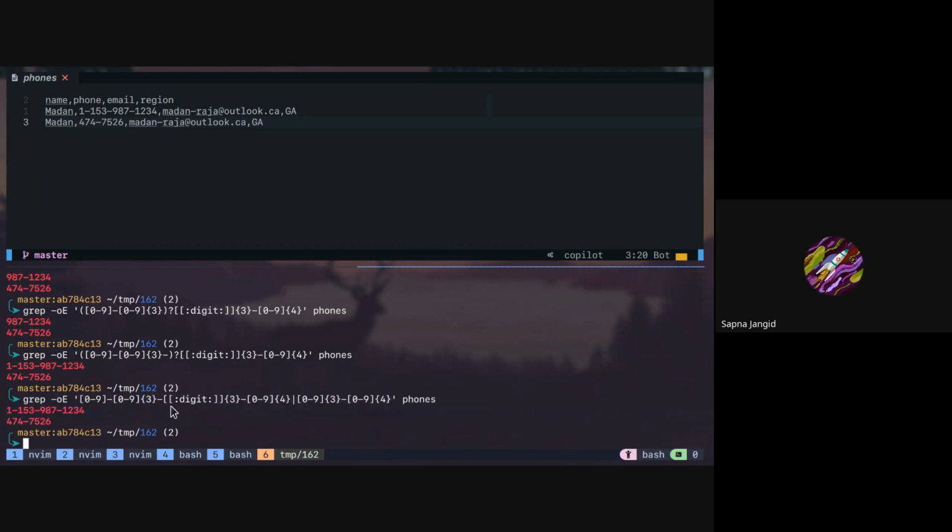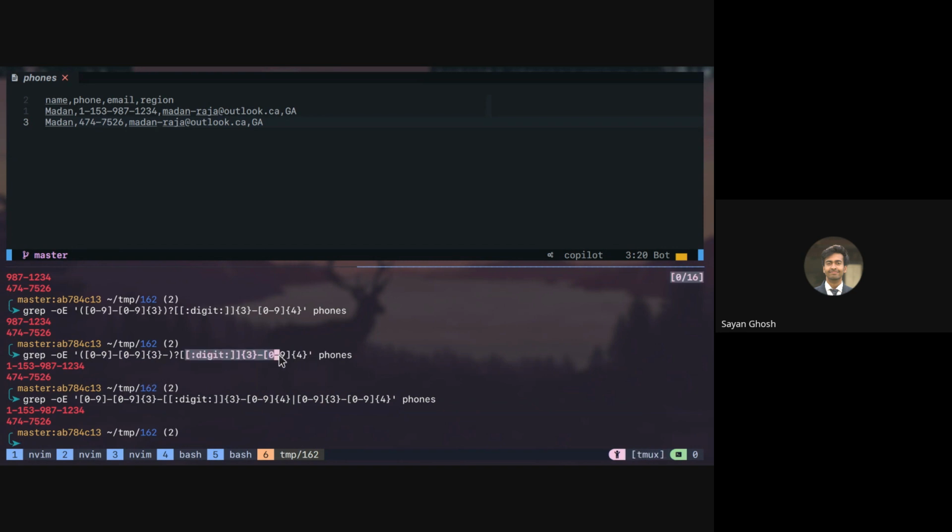Sir, we are using pipe here. Above also we can use pipe instead of question mark? No. Here we are using pipe because this entire thing is one pattern and this entire thing is one pattern. But in the above one, what I'm telling is either it can be this, 3 digits followed by 4 digits, which is this one, or it can be 1 digit followed by 3 digits followed by 3 digits followed by 4 digits.